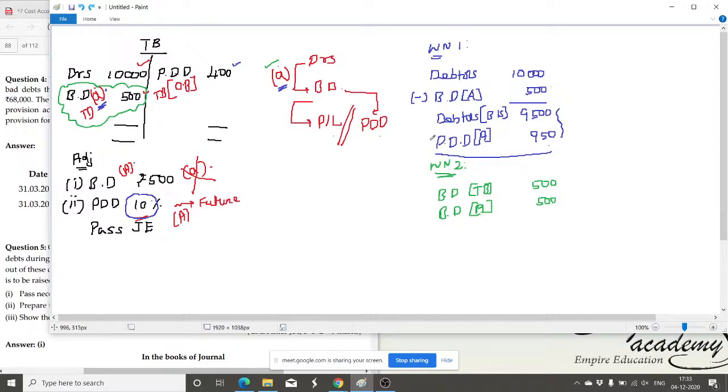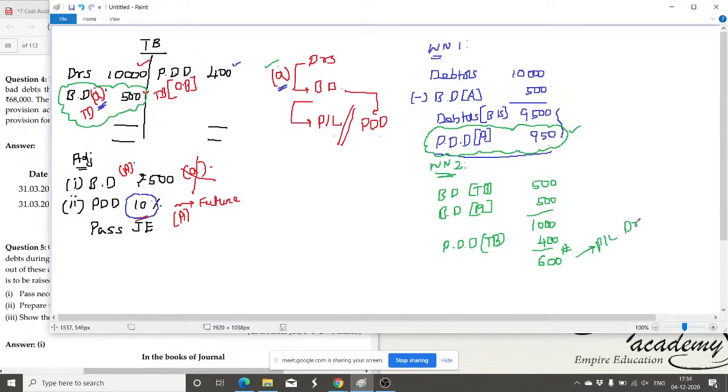Apart from that, for the next year also you have to create the fresh PDD, which is 950. So how much is required here? 1,000 rupees is required, but how much do we already have in the PDD account in the trial balance, created in the previous year? In the trial balance we have around 400 rupees. A 600 rupees shortage is there, and this amount is debited to the P&L account.